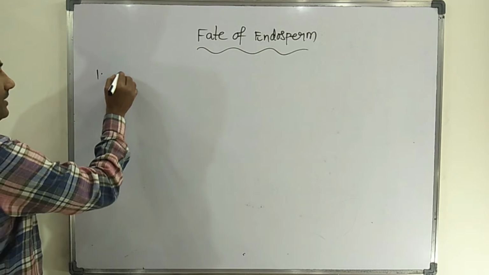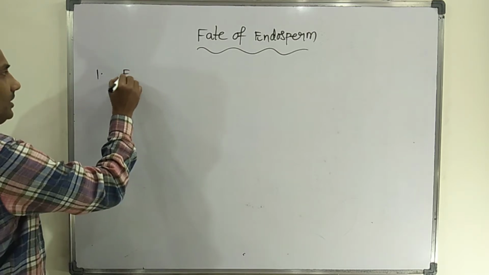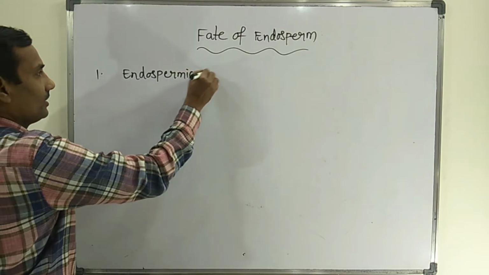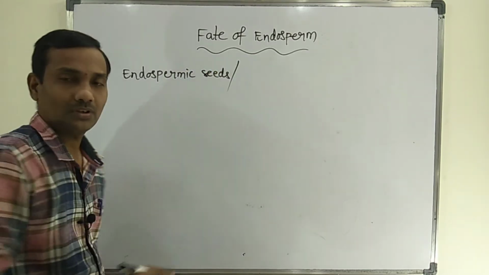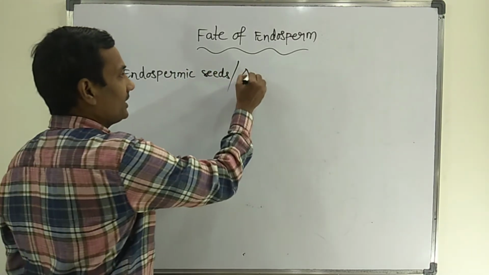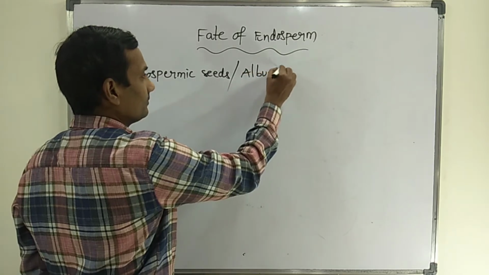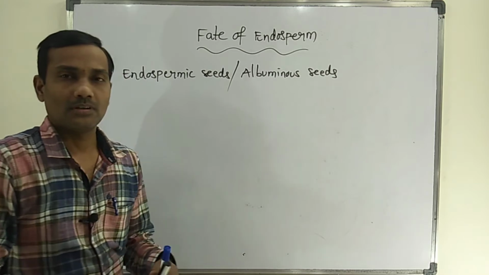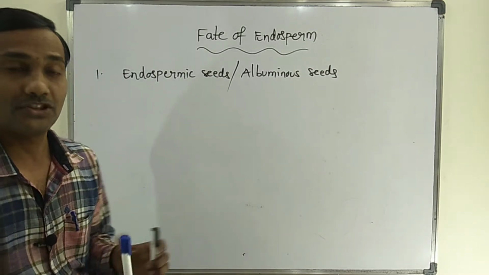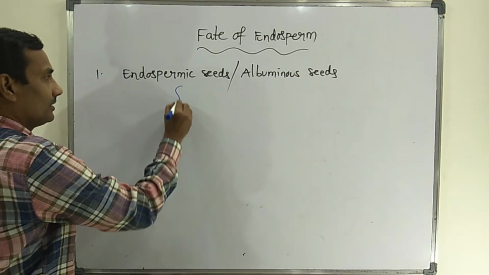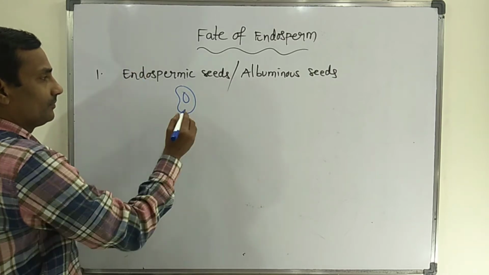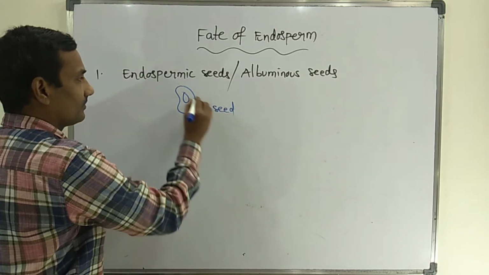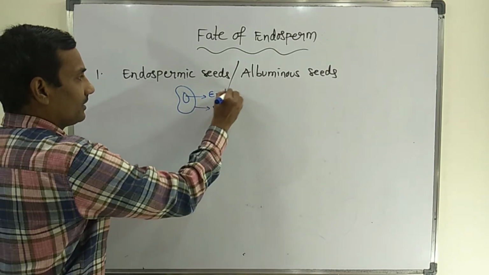Now here the first, endospermic seeds. These are also called albuminous seeds. In a matured seed, if you see, it consists of an embryo.